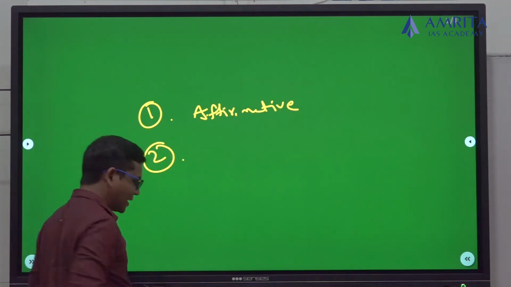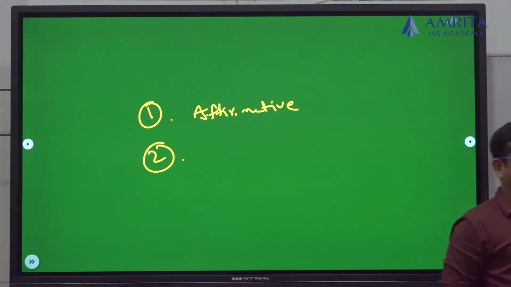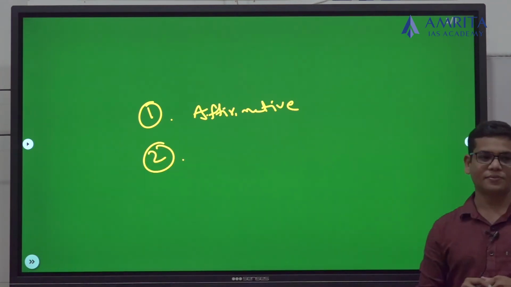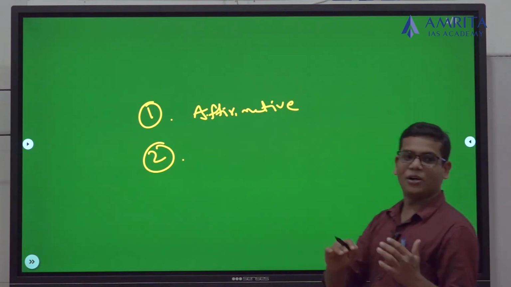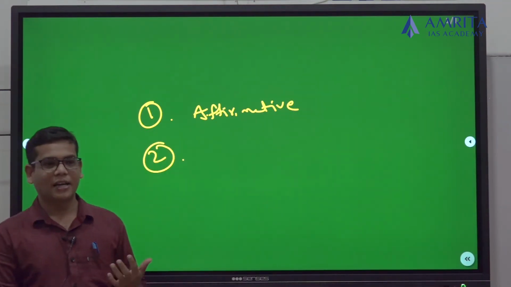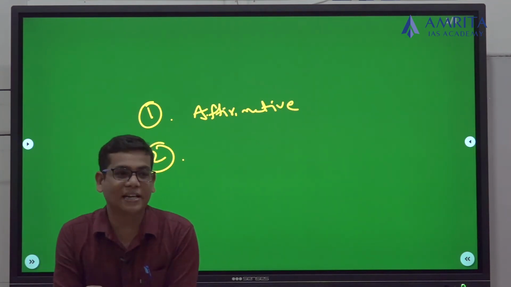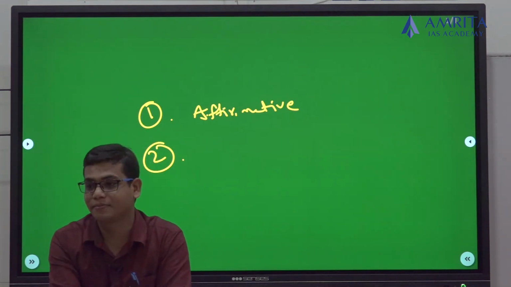Second one, whenever we are extending reservation to any particular caste, or whenever we want to give reservations in promotions, the first point the Supreme Court is raising is quantifiable data.